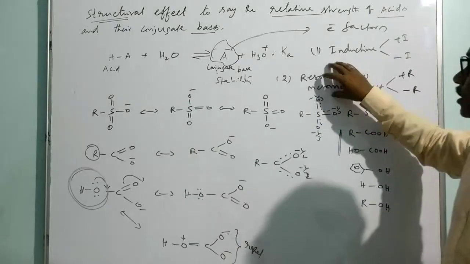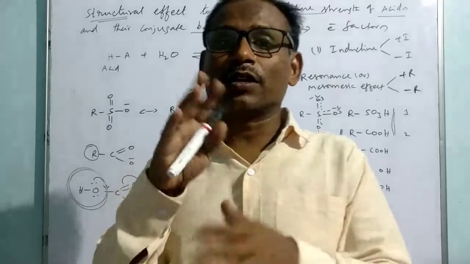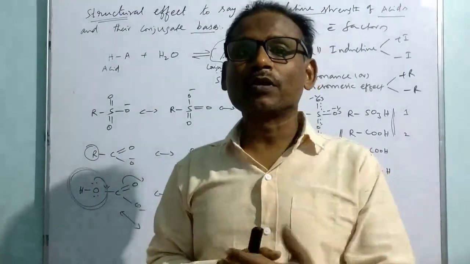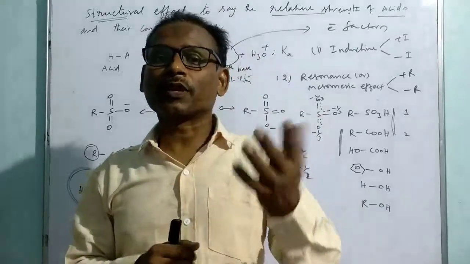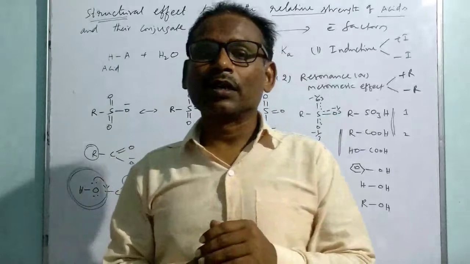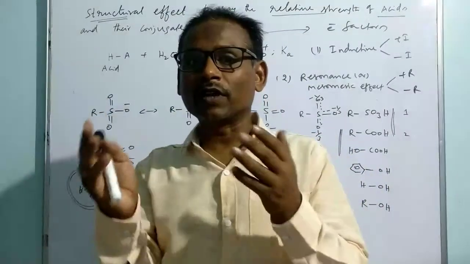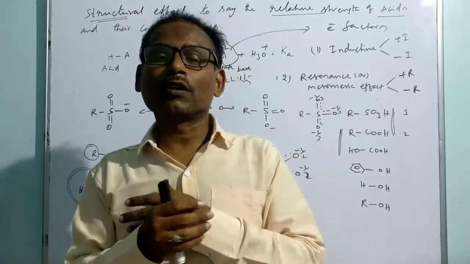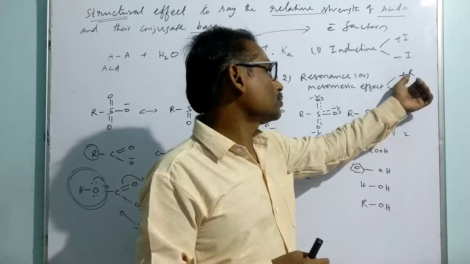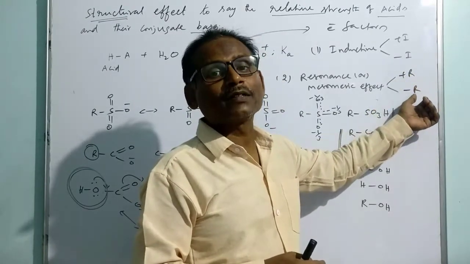So here once again, resonance or mesomerism is a situation where delocalization happens along the conjugation of pi bonds, a conjugation of non-bonded electrons with a pi bond. The delocalization or conjugation refers to resonance. In that resonance, there are certain groups which pump the electron via delocalization. Such groups are called positive groups in terms of resonance. So we have positive resonance groups and negative resonance groups, plus R groups and minus R groups.